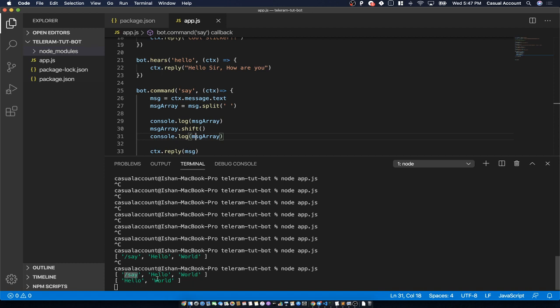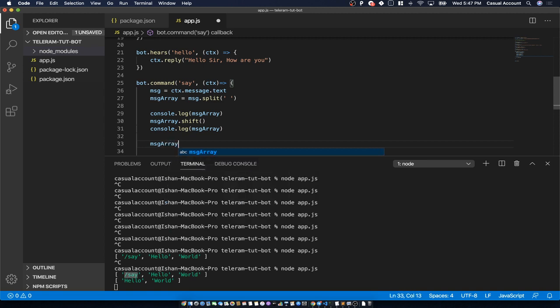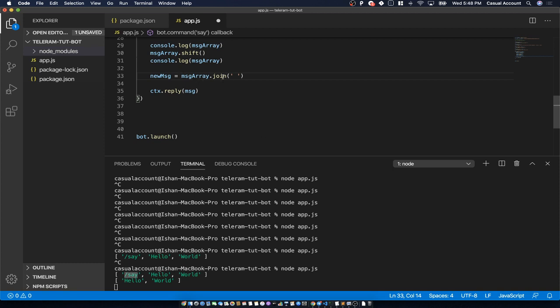Now we just have to join these two words, right? So we have one more array function known as array dot join. We'll join this, and with what character do we want to join all these elements? We want to join them by a space. So hello space world will be the output, and we want to store it into a new message. So new message is equal to message array dot join. Now let's reply with this new message, and then save it.